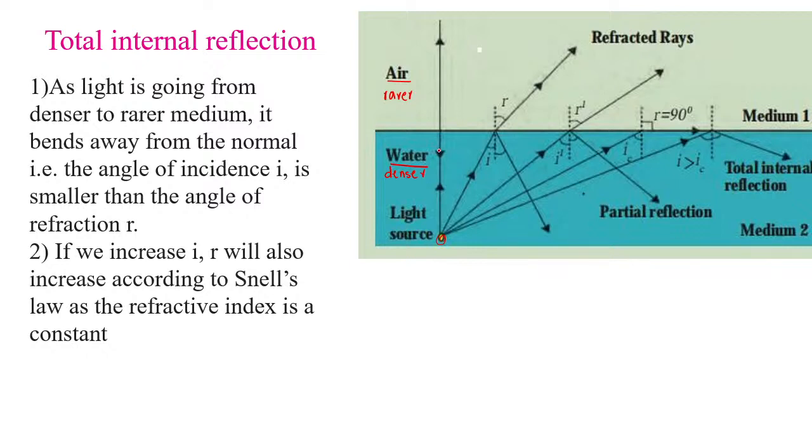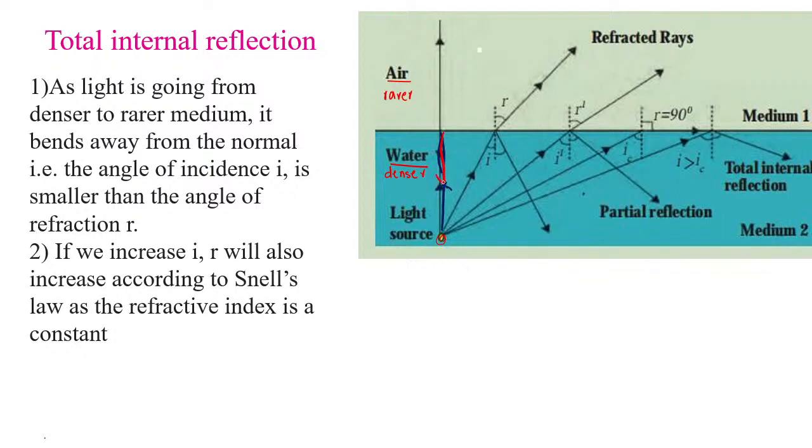But at the same time, over here, this is the incident ray. This ray will show partial reflection.